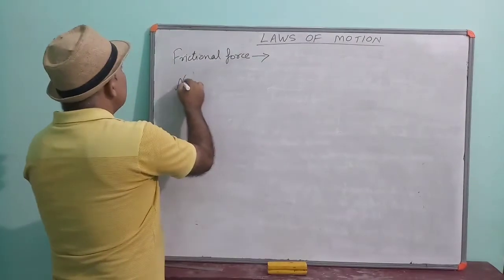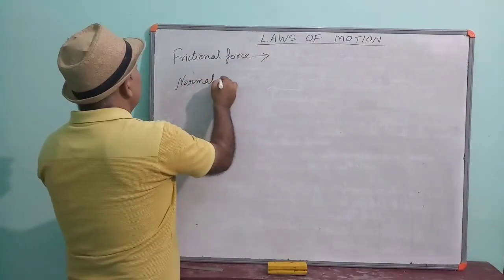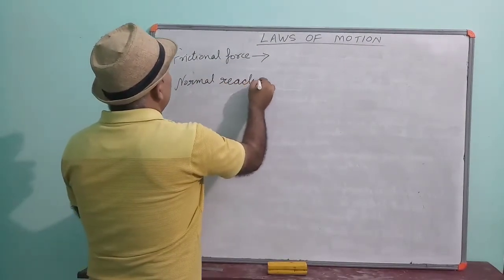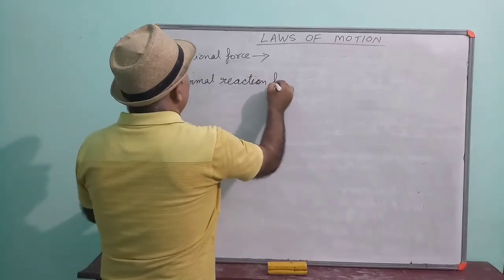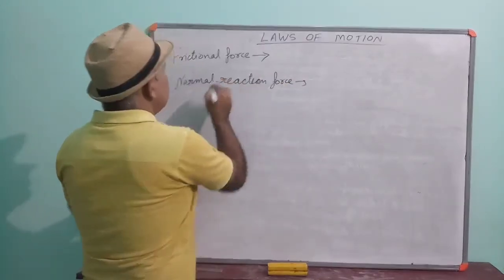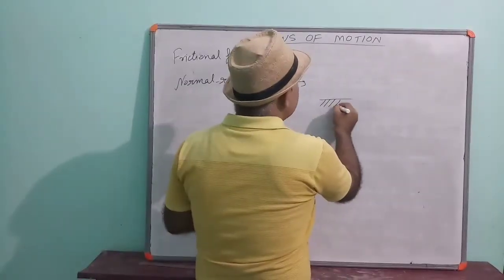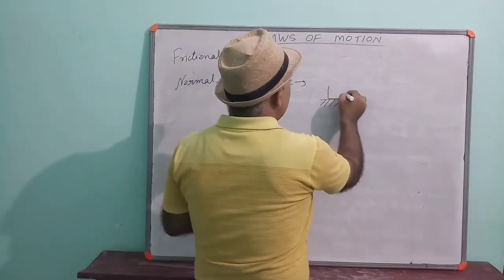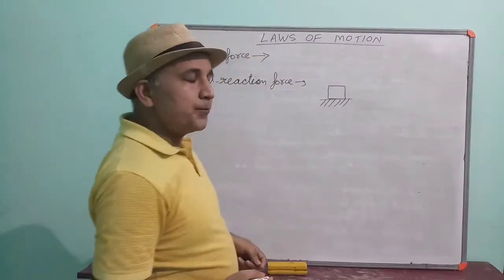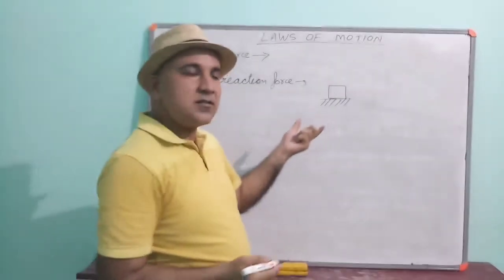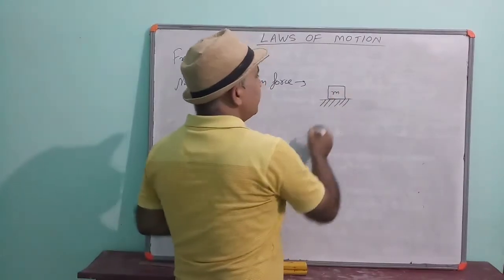Now, the second one is normal reaction force. See children, when an object is kept on a surface, suppose this is any surface and one object is kept here. This object has some mass, suppose its mass is m.